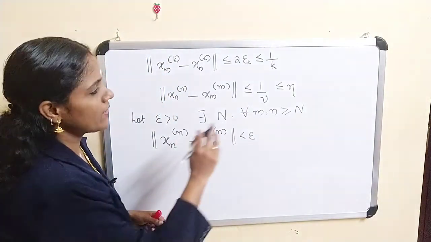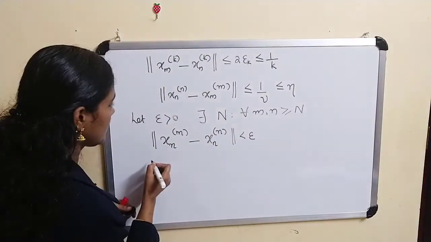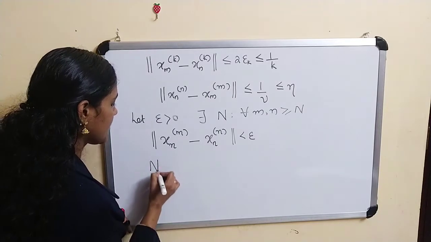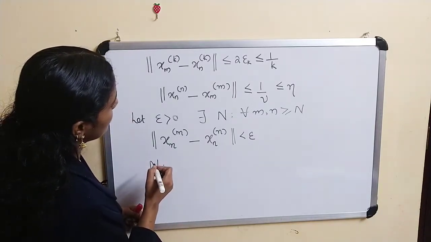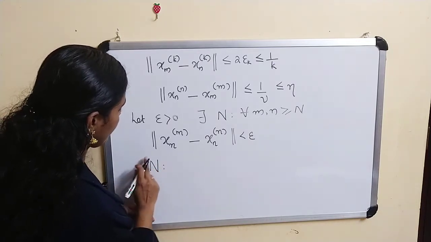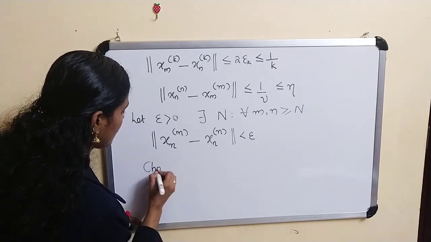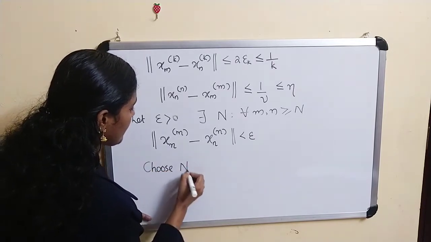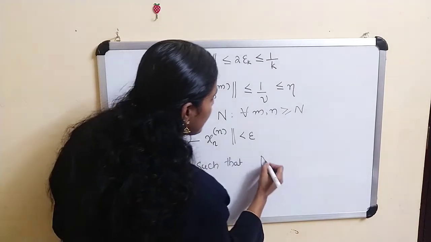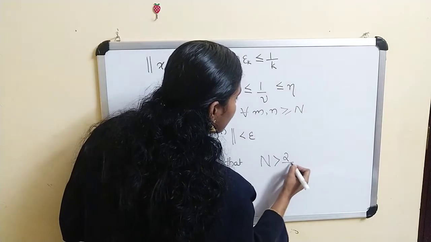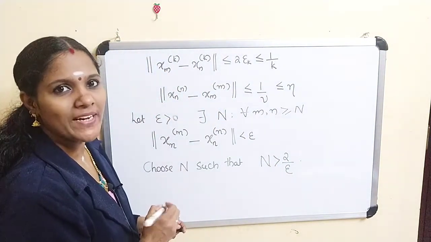Now you choose N such that N is greater than 2 by epsilon.